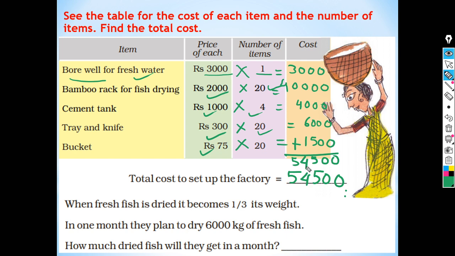If they take 6,000 kg of fresh fish, we will get dried fish of 6,000 divided by 3, that is 2,000 kg. One third of 6,000 is 2,000 kg. So we will get 2,000 kg of dried fish in a month.